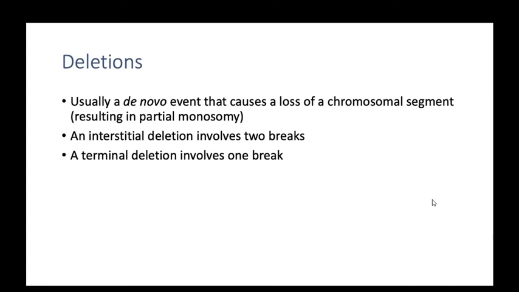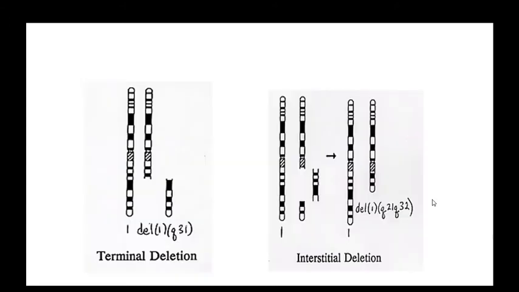In an interstitial deletion, with two breaks in between, the part between them is deleted.